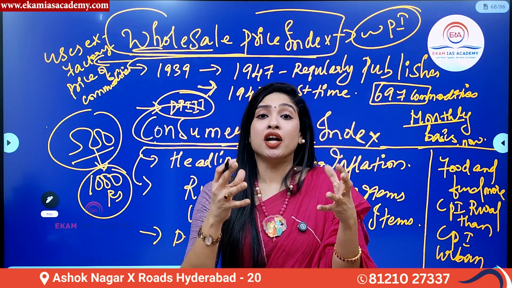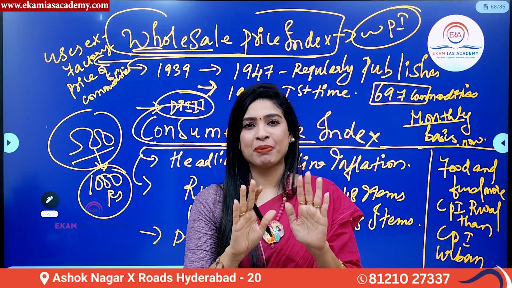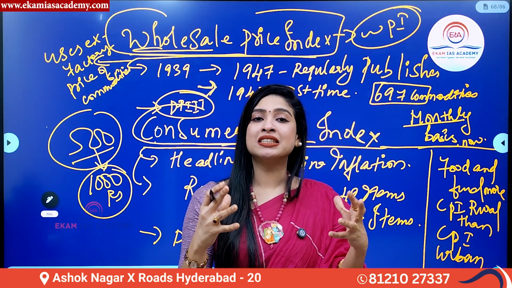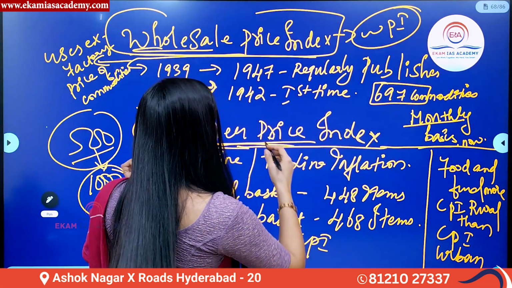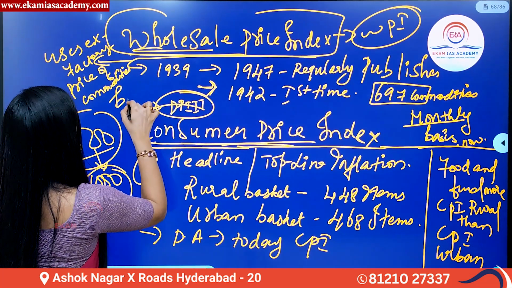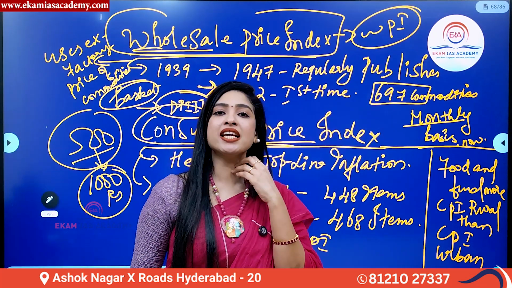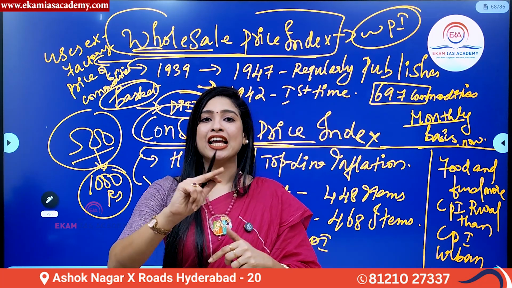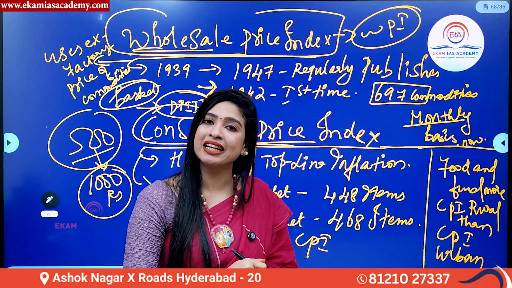Now, it is to be understood that not every commodity comes under wholesale price index, be it WPI, be it CPI. Only certain selected items, called the basket of goods, come under what? Come under wholesale price index. Since 2010, a committee was put forward in order to review the methodology of calculating inflation using what index?